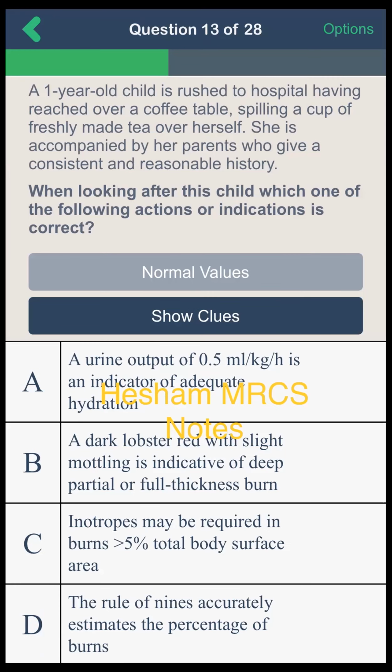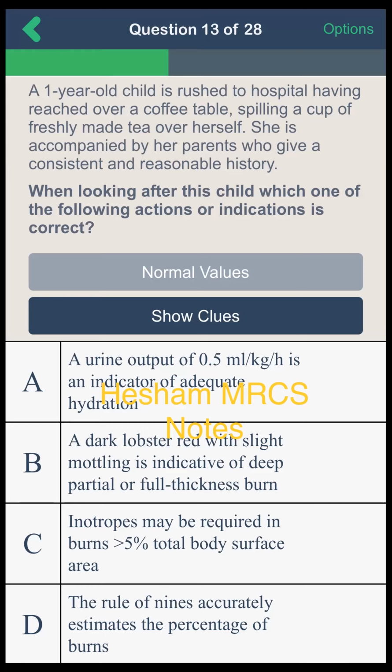A 1-year-old child is rushed to hospital having reached over a coffee table, spilling a cup of freshly made tea over herself. She is accompanied by her parents, who give a consistent and reasonable history. When looking after this child, which one of the following actions or indications is correct?